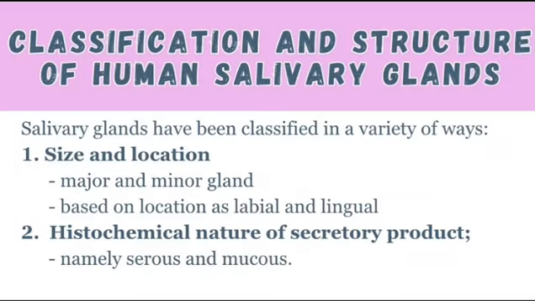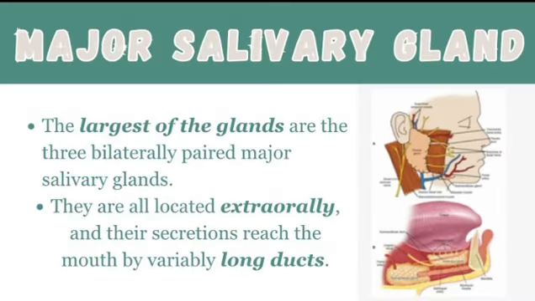Salivary glands have been classified in a variety of ways: by size and location, which gives major and minor glands, and based on location as labial and lingual. Next is the histochemical nature of the secretory product, namely serous and mucous. The salivary glands also line the mucosa of the upper aerodigestive tract and the entirety of the mouth.